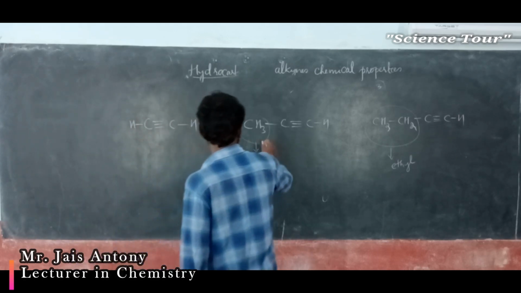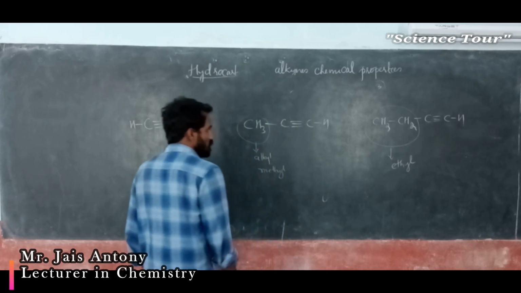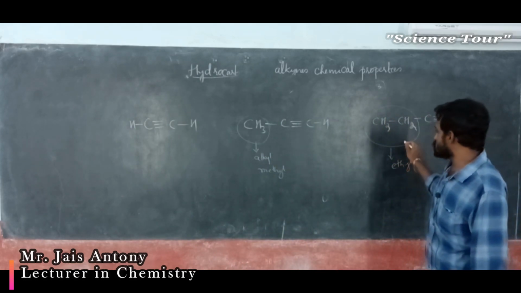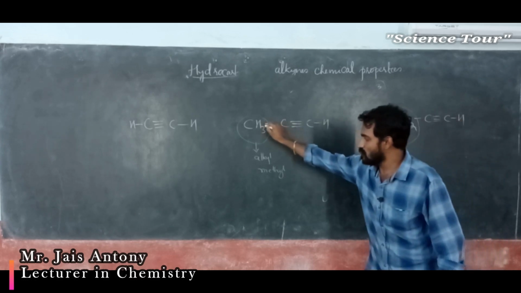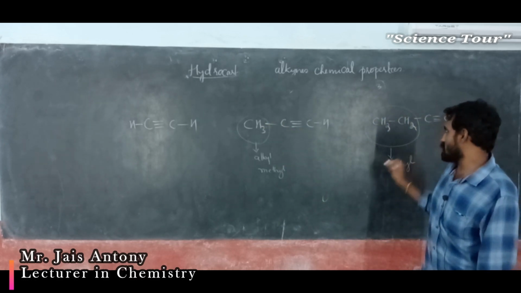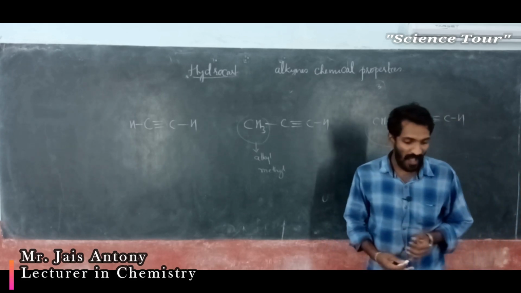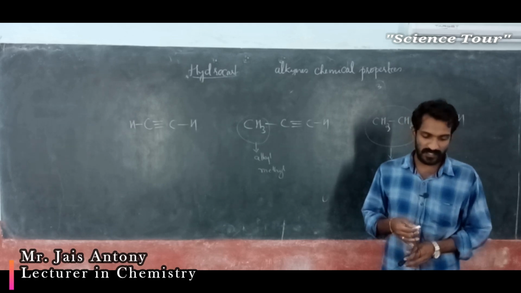Here one H is replaced by one alkyl group, and here a bulkier alkyl group. This is also an alkyl group only, but this is bigger compared to methyl. So in these, which one has more acidic character? That question arises, my dear students.